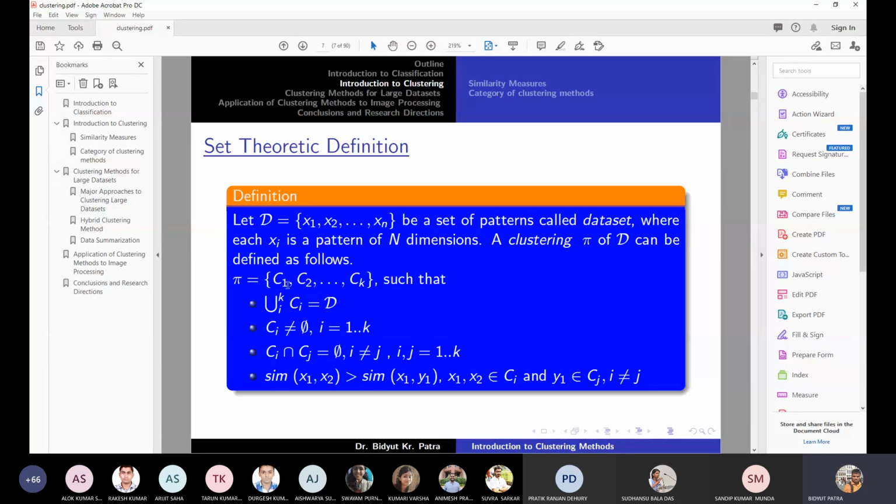However, C1 is a cluster, pi is a clustering, and the technique itself is called the clustering technique. So there are three terms you should use, and I will be using them many times, but you should take them in the right context. One is clustering. We are talking about the clustering techniques. And then what is the output of the clustering technique? That is also called clustering.